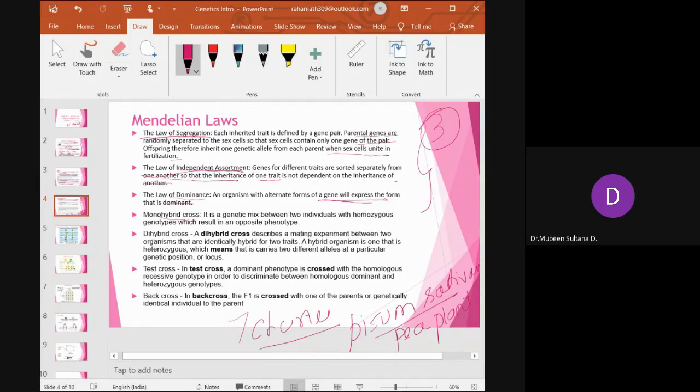Then you have dihybrid. Mono means one characteristic was taken into consideration, whereas in a dihybrid cross, two characteristics were taken into consideration and seen how the genetic inheritance goes from the F1 generation to the F2 generation. Then he also did what is called a test cross. What is a test cross? A heterozygous plant being paired with a homozygous plant and seeing what is the resulting phenotype. So he has done different experiments to see how the resulting phenotype and genotype results.